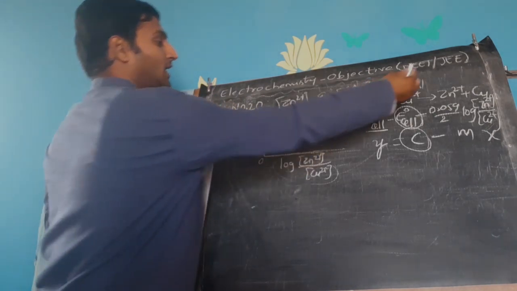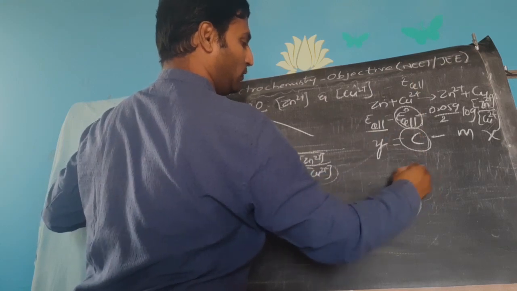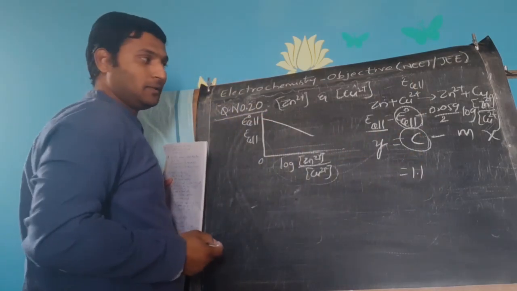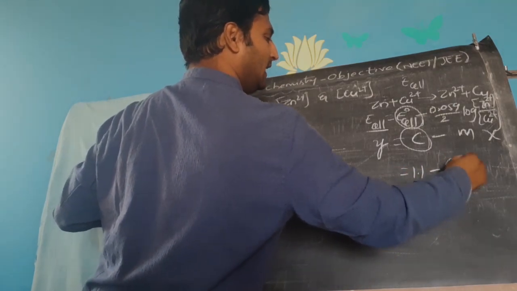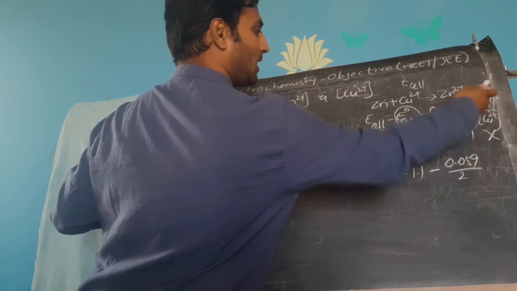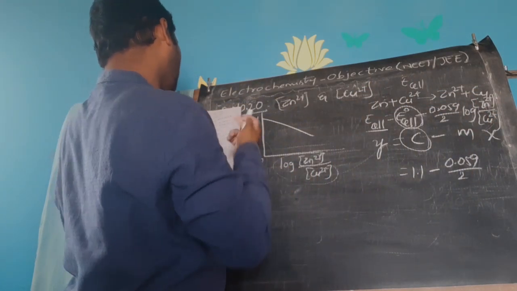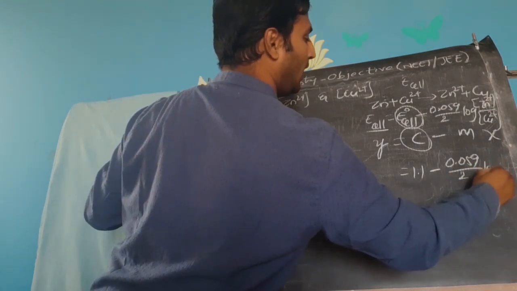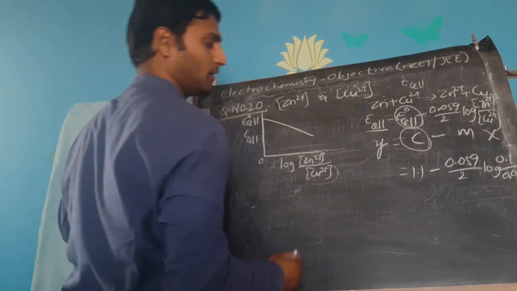So he has given you E naught cell 1.1 volts indirectly, saying it is the intercept. Then he has given you concentrations of zinc and copper. How much? 0.1 and 0.01. Log of 0.1 by 0.01.